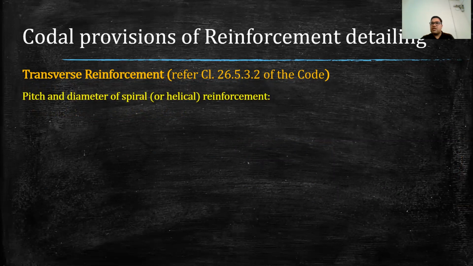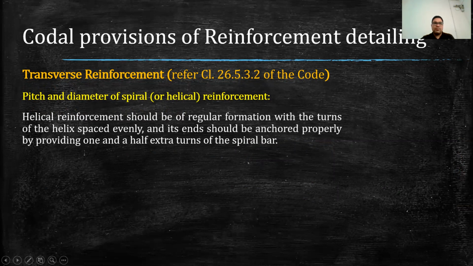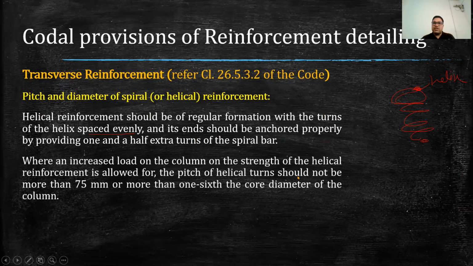Then coming to the pitch and diameter of the spiral or helical reinforcement. In this case also, helical reinforcement should be a regular formation with the turns of the helix spaced evenly, and its ends should be anchored properly. One round is called a helix. At the end and at the start, they should be anchored properly, as the IS code has recommended. Generally at the end, we provide 1.5 extra turns of the spiral. I will show you with the help of a diagram later.